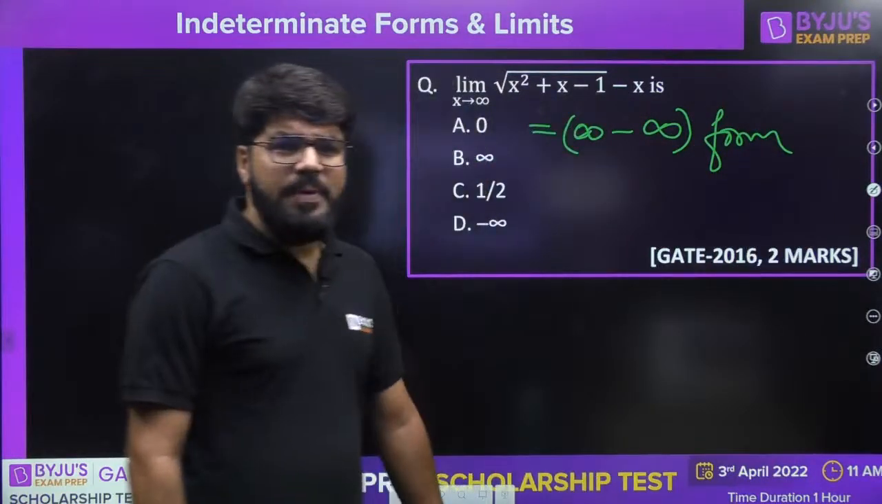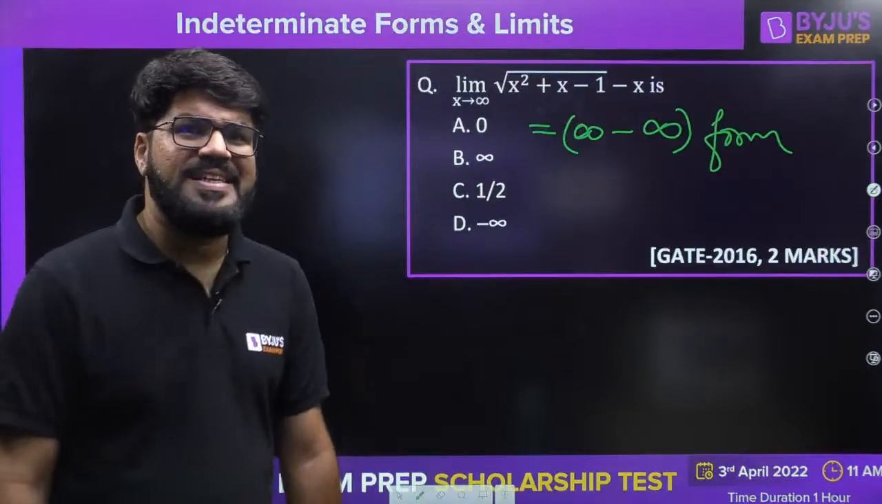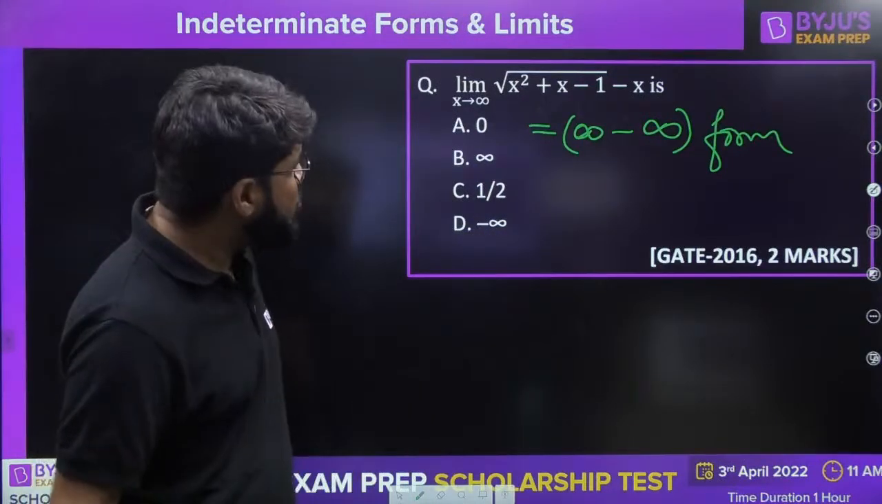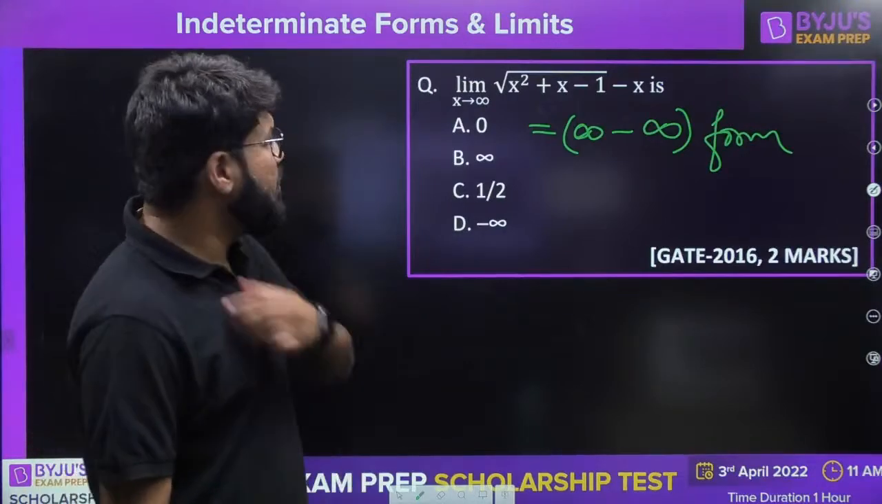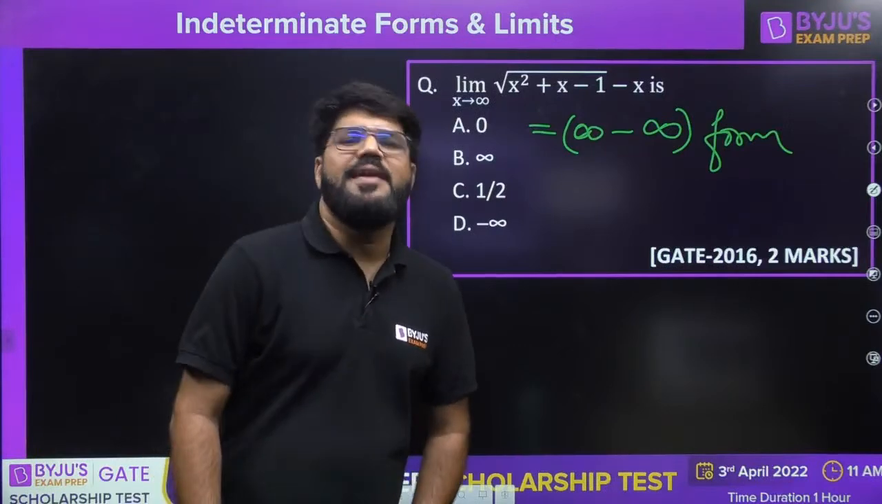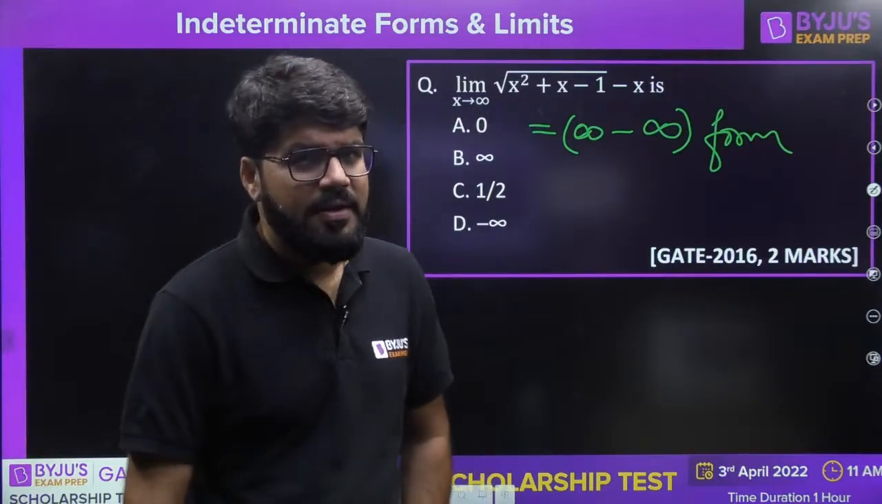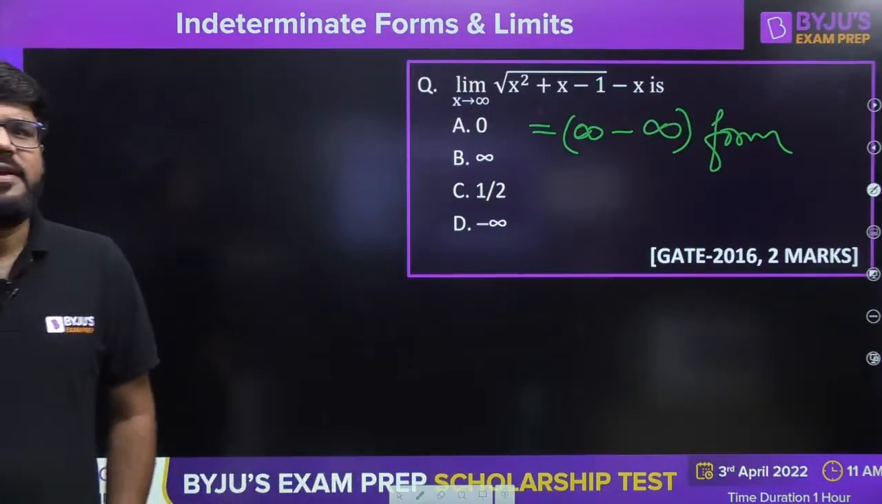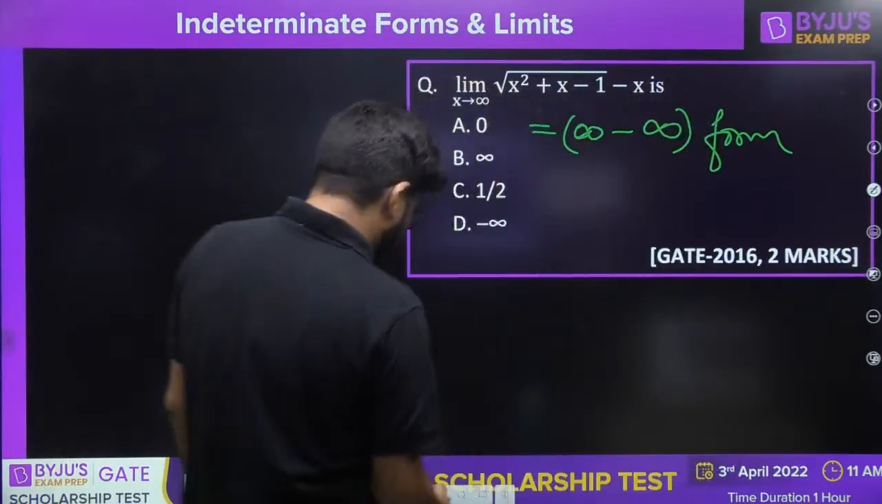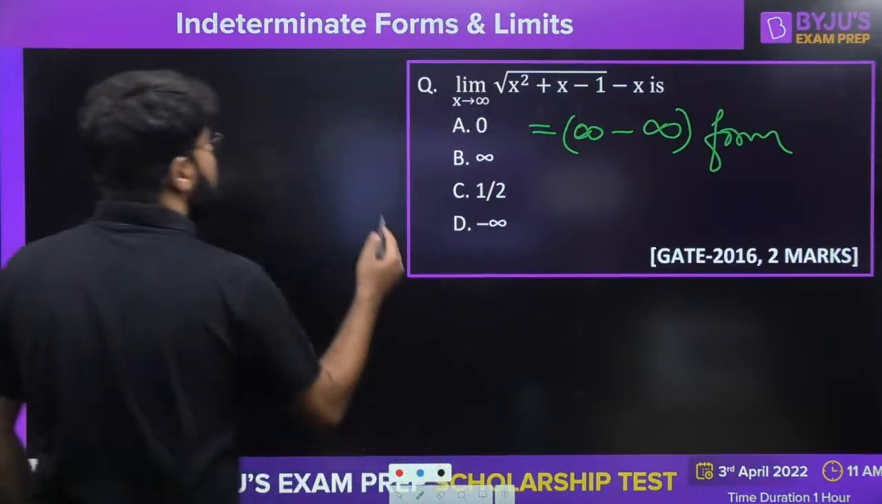I told you in the beginning also that some students believe it may be 0, but why it may not be 0, I explained the logic also. So what it actually is, we will understand. Infinity minus infinity is one of the indeterminate forms that we discussed in the beginning. How to solve this question? So now what you can do to solve this question is, take it here.